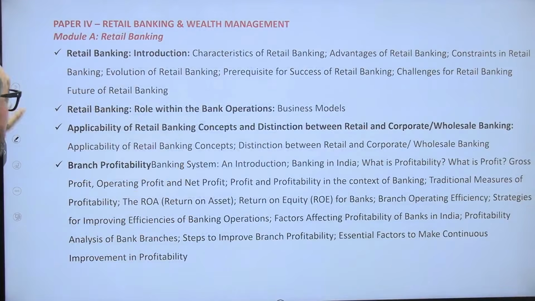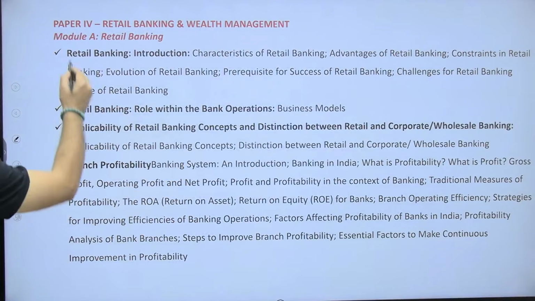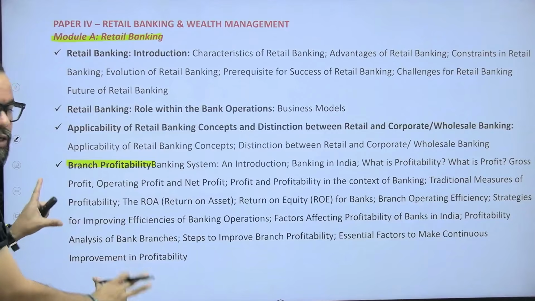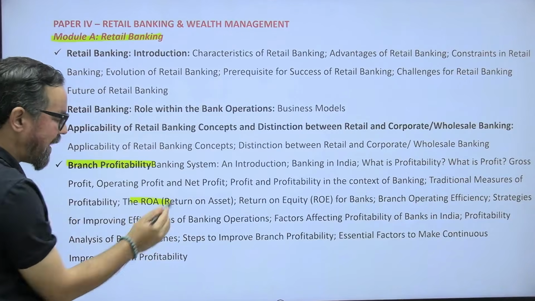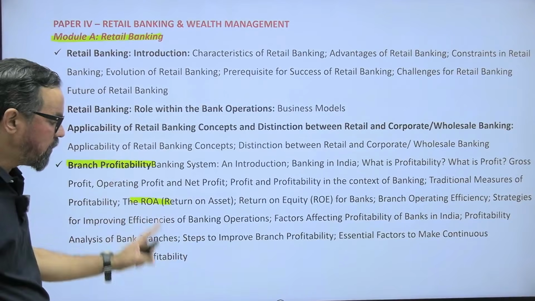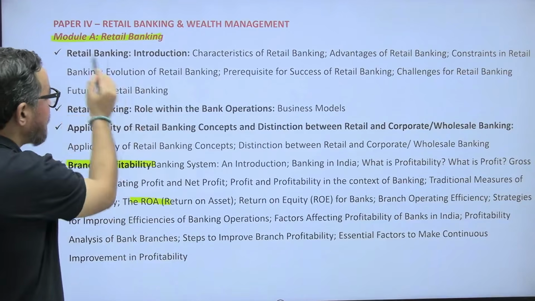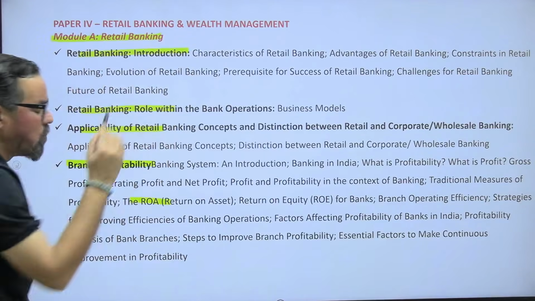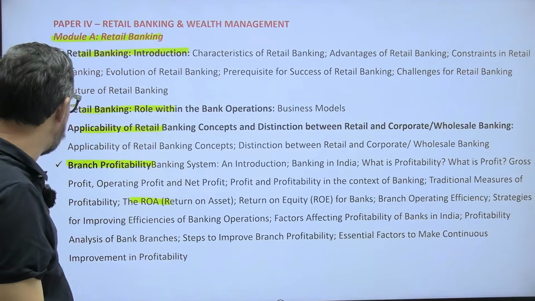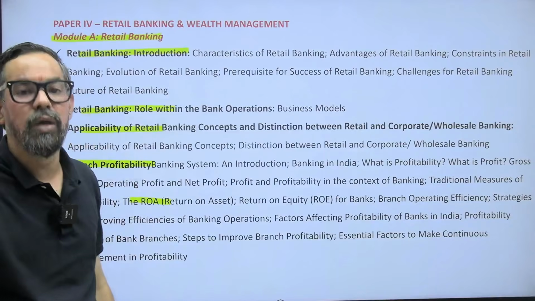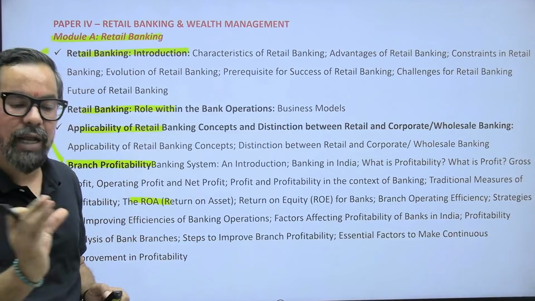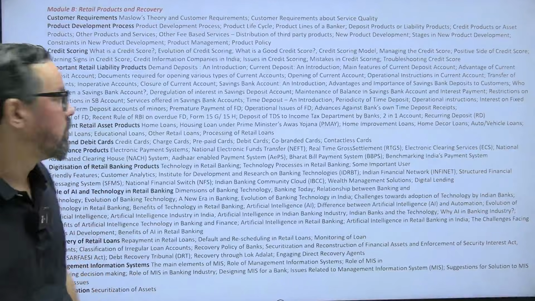So module A, which is all about introduction to retail banking, mostly branch profitability. Okay, 2 to 3 marks questions based on this, where you have to calculate ROA, ROE, and net, gross profit, net profit or operating profit from this one. Okay, then others, introduction. So I'll suggest that you go through all the 4 units very well, because these things will get repeated with the coming units. So you do not have to go through again and again, you just have to focus on the important part from that particular unit.